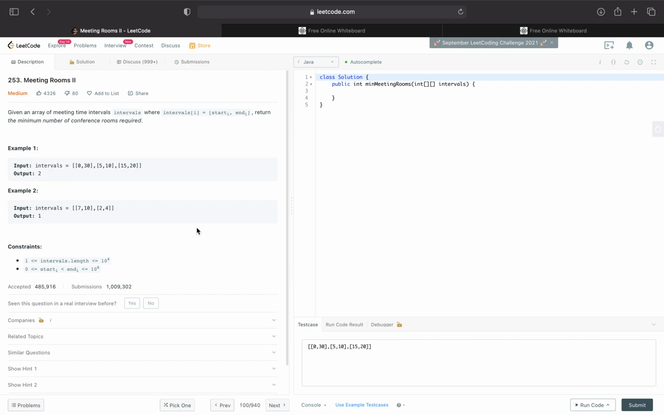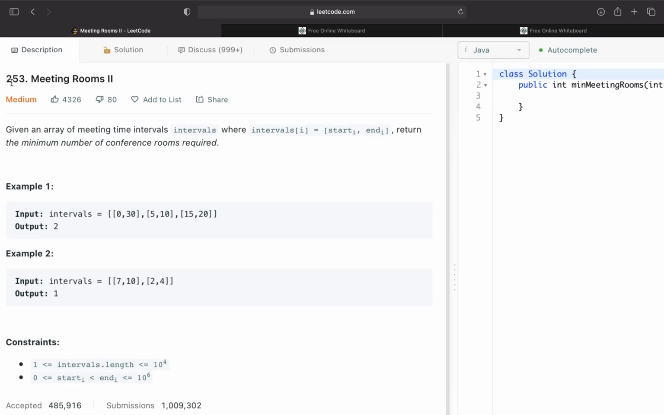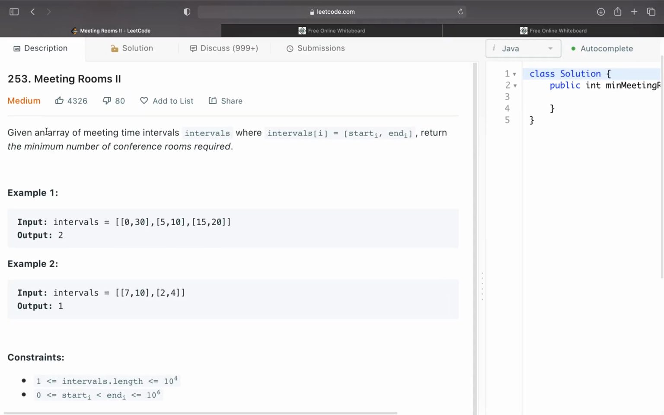So today I'm going to be solving LeetCode number 253, Meeting Rooms 2. So yeah, let's just get started. Given an array of meeting time intervals where intervals[i] equals [start_i, end_i], return the minimum number of conference rooms required.